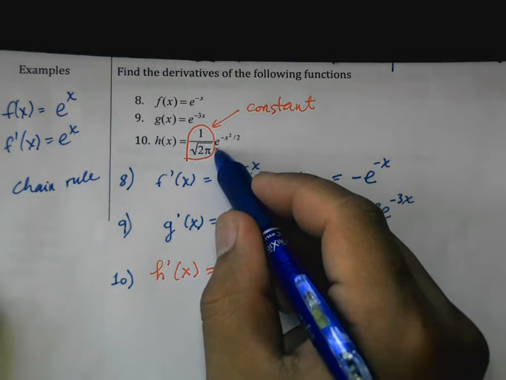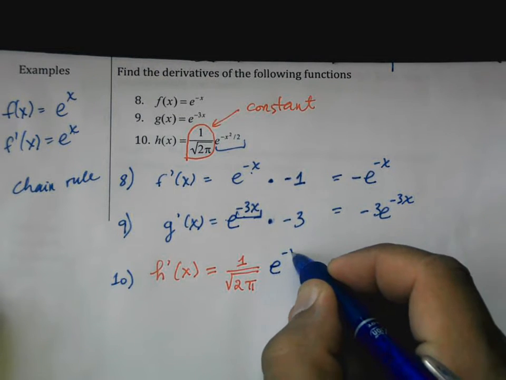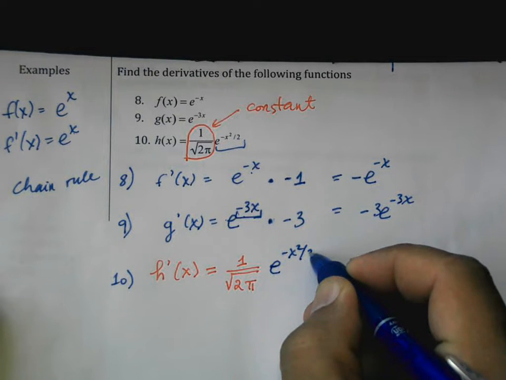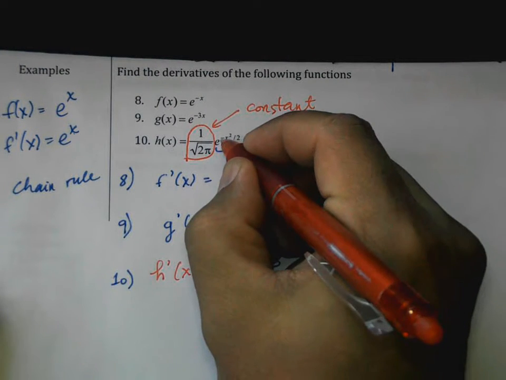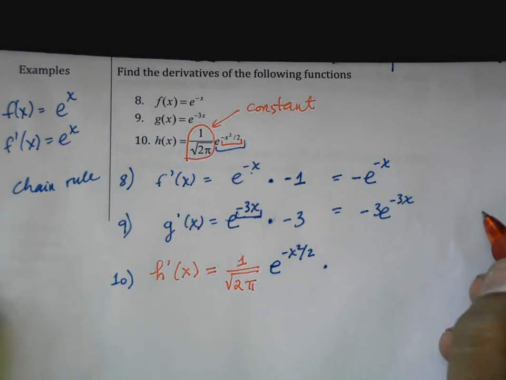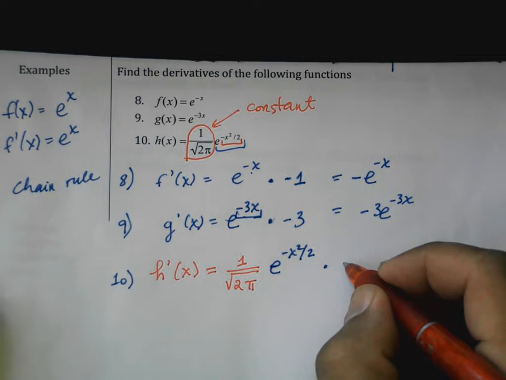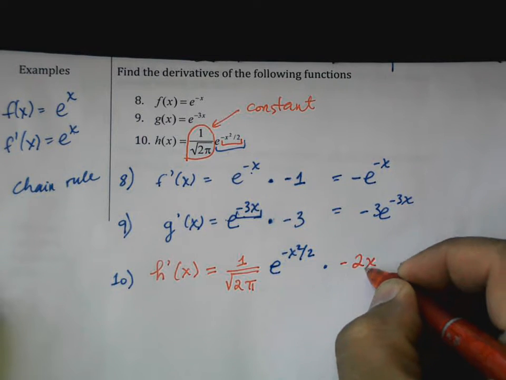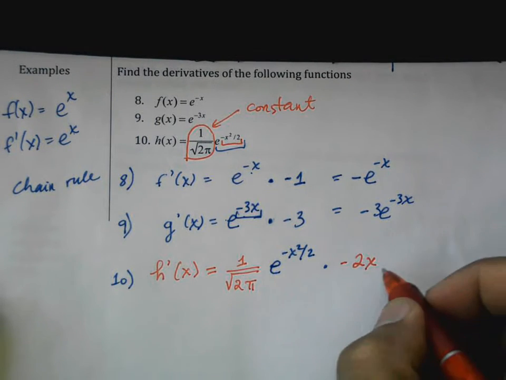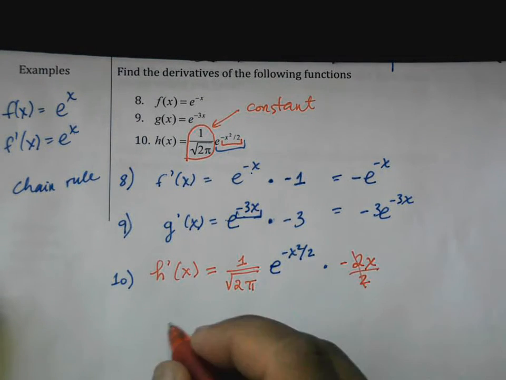Well, the derivative of the outside function is itself. This is the beauty of e. Times the derivative of the inside function. So the inside function is negative x squared over 2. So the derivative of that is negative 2x over 2, which is just negative x.